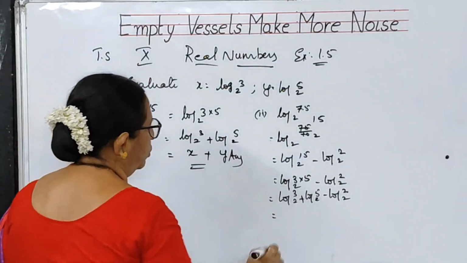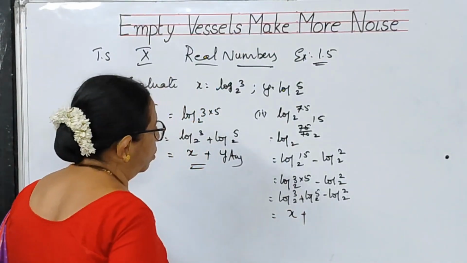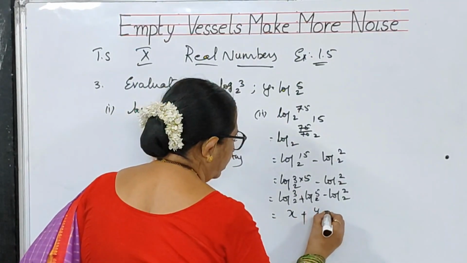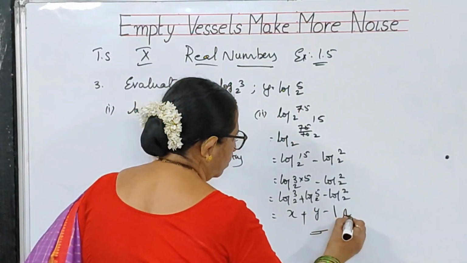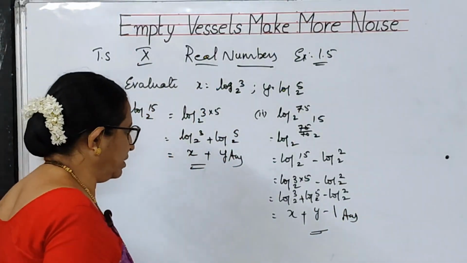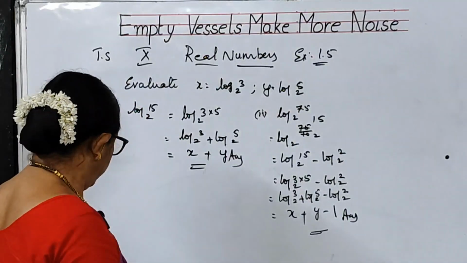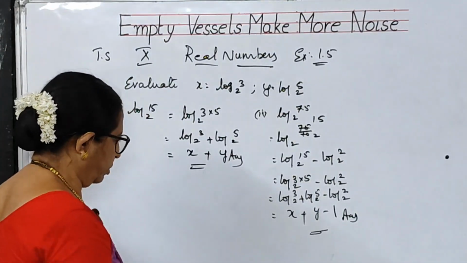Log 3 to the base 2 you have got x, plus log 5 to the base 2 you have got y, minus log 2 to the base 2 is 1. Already I have explained, log value of the same number and base is 1. So x plus y minus 1 is the answer. Please copy it.